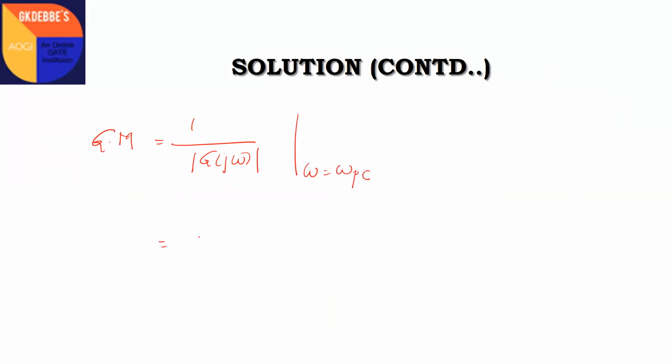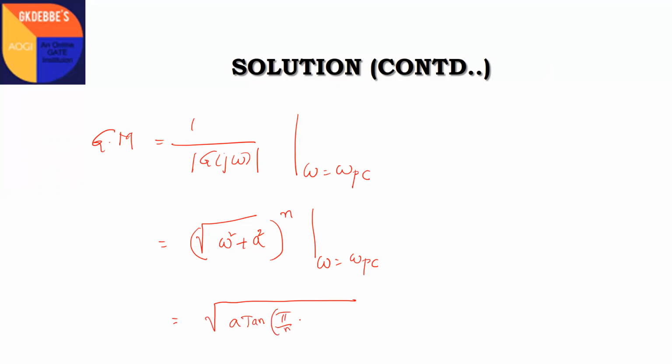The reciprocal of the magnitude is (√(ω² + a²))^n, evaluated at ω = ω_pc. Substituting ω = ω_pc, we get (√((a tan(π/n))² + a²))^n.